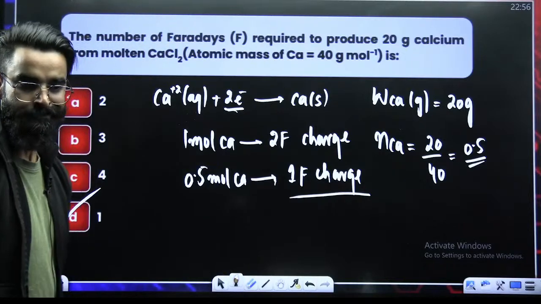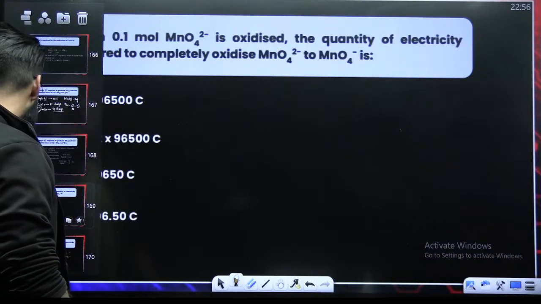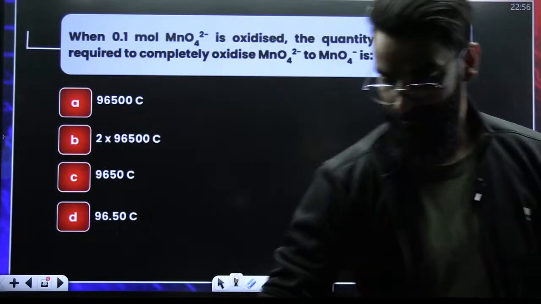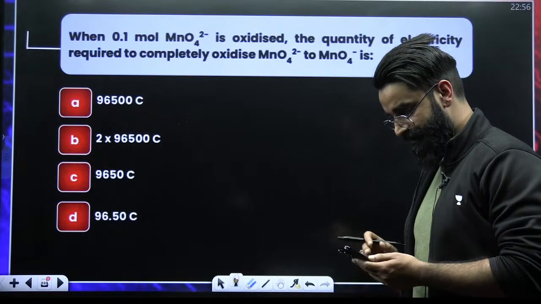Perfect? I hope this is also clear to everyone. Okay, a similar sort of question, which you can easily solve. Tell me its answer in the chat quickly.